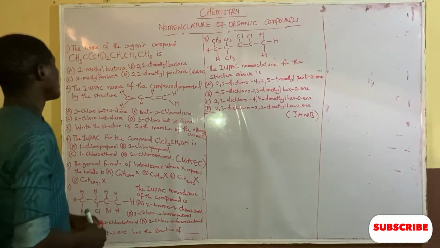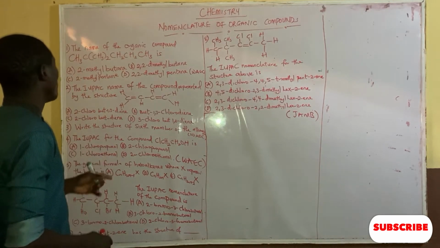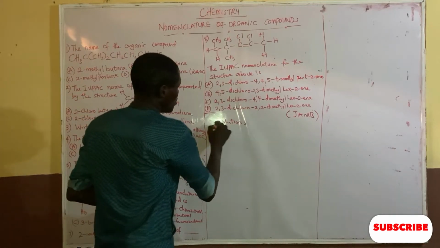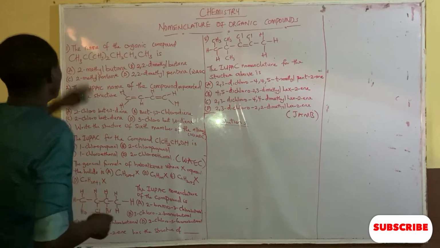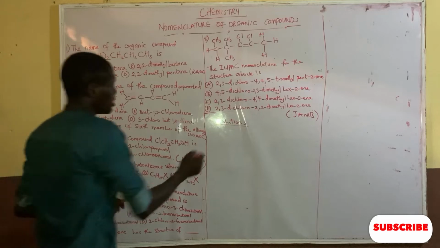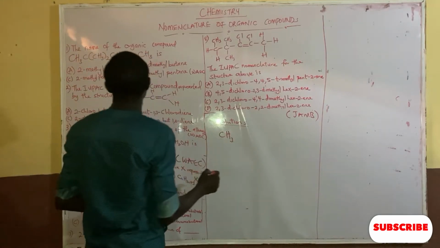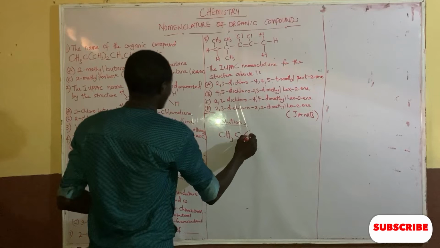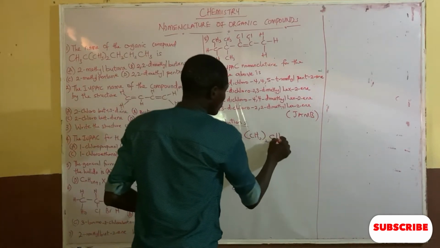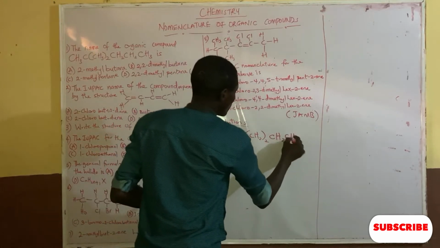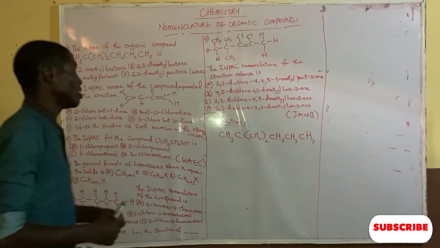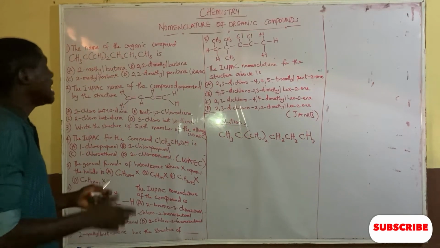Now the first question says, name the organic compound CH3 C(CH3)2 CH2 CH2 CH3. Now we are having solutions to these first questions. This is the given compound, and we are asked to name the organic compound.